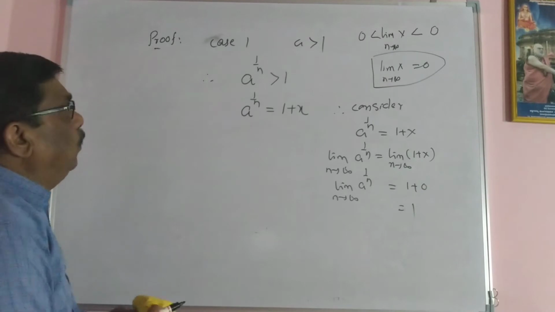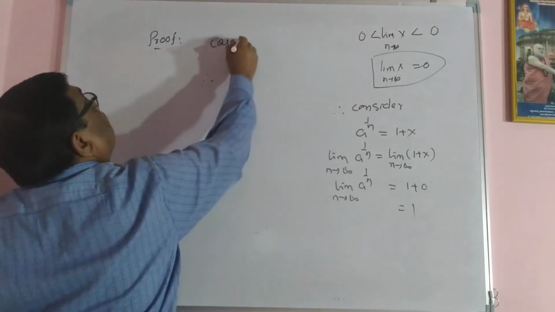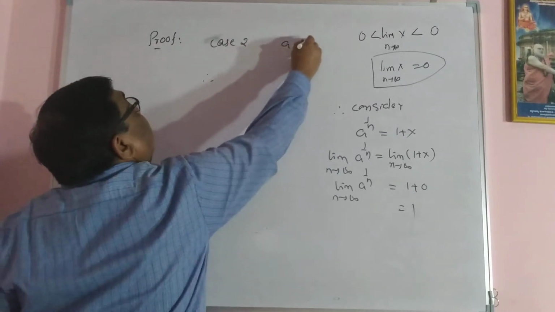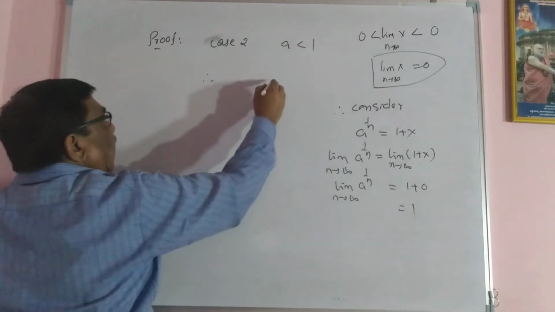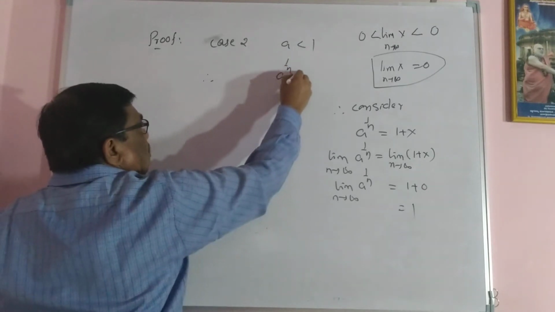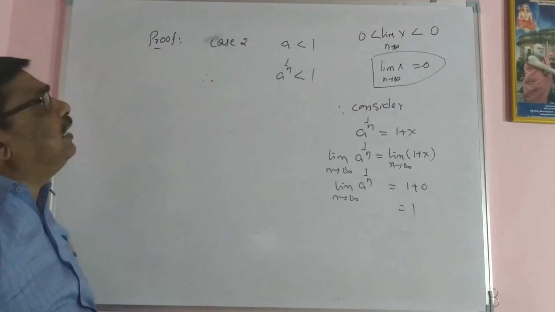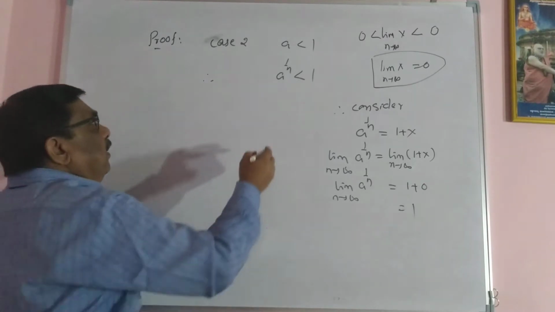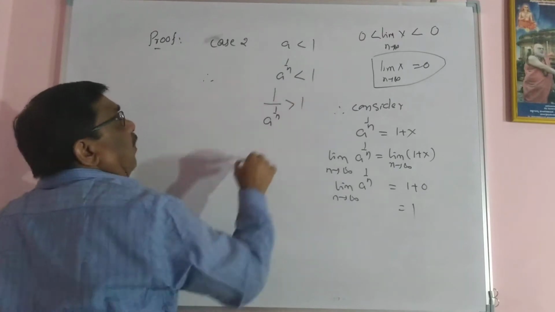And case 2: a is less than 1. If a is less than 1, then a raised to 1 upon n is also less than 1, because a itself is smaller than 1, so the nth root is also smaller than 1. Taking the reciprocal, 1 upon a raised to 1 upon n is greater than 1.